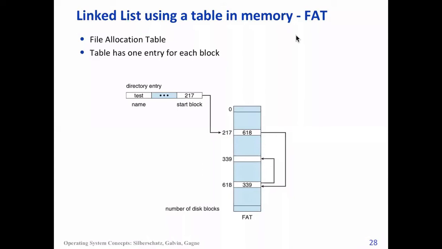Okay, and that entry, now note that the first block is 217 in the hard disk. And the next block is given by this entry in the FAT table, which is 618, and this gives a pointer to the third block, and so on.